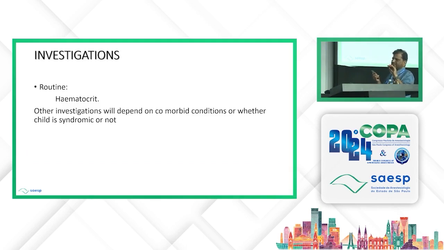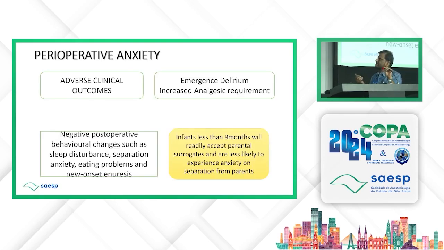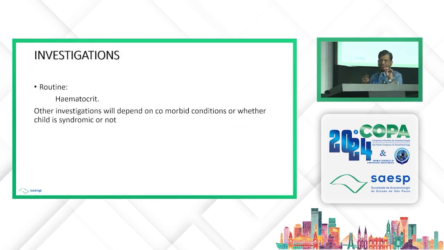So investigation, routine: if the baby doesn't have any associated disease or problem, only hemoglobin can be done. That too in our country, because children are anemic many times, and so you have to evaluate them for anemia. Otherwise, other investigations will depend upon what comorbid condition or syndromic association the patient is having.